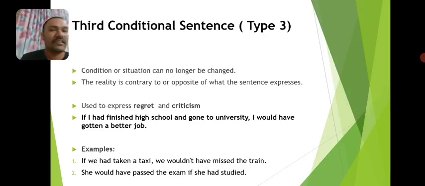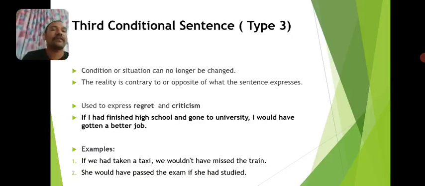So this sentence is talking about a missed opportunity. If I had finished high school and gone to university means the opposite is actually the truth. That means I had not finished high school and I had not gone to university. Now I am using this sentence structure to talk about the opposite of what had actually happened.